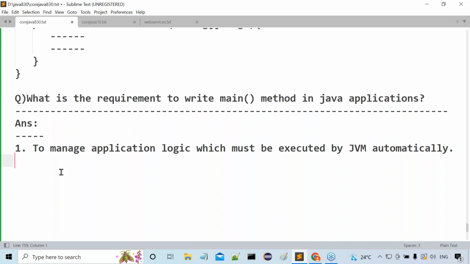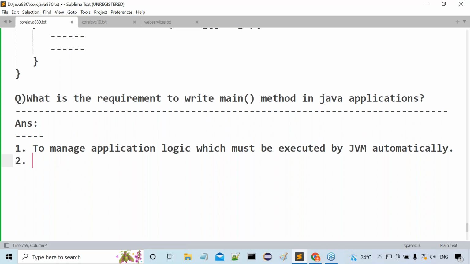Right, we need a method where we have to provide application logic that must be recognized and executed by JVM automatically. JVM will execute the main method automatically. When I execute a Java program, JVM will come to the respective test class and execute the main method automatically. What we have written inside the main method will be executed by JVM automatically. That is point number one.